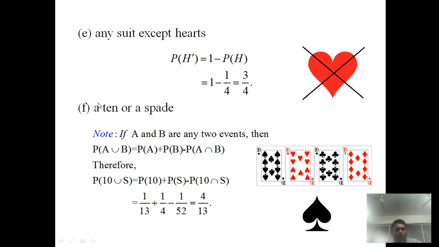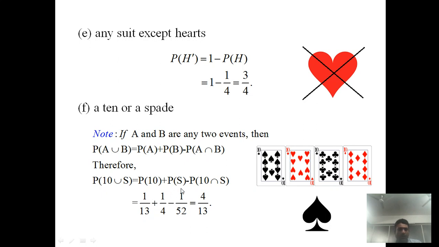A 10 or a spade. Now remember here, if A and B are any two events, then probability of A union B is probability of A plus probability of B minus probability of intersection of the two events. Therefore, by using this fact, probability of 10 or spade, that is 10 union S, by applying this axiom, is probability of 10 plus probability of S minus probability of 10 intersection S. And probability of 10 represents just a single event, one sample point, so its probability is 1 by 13.